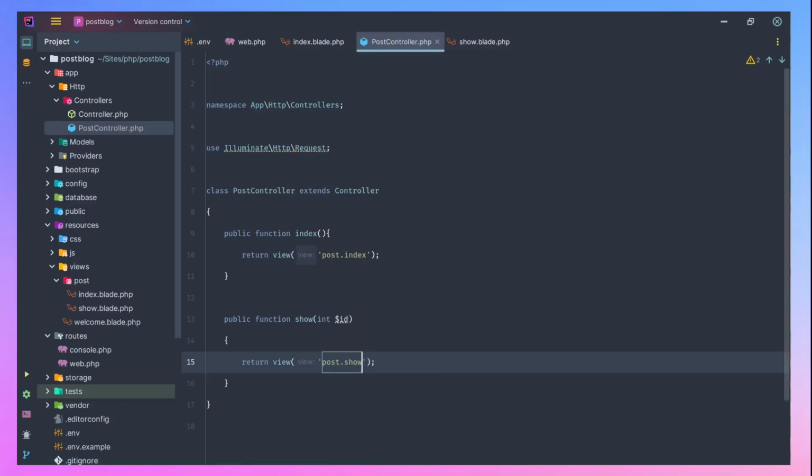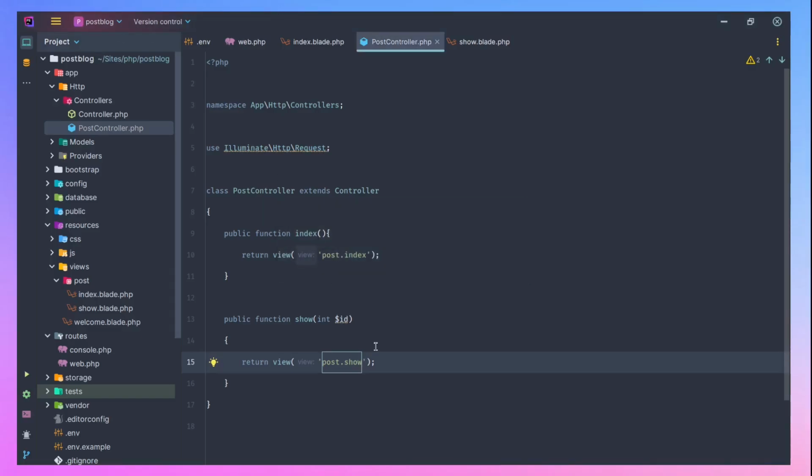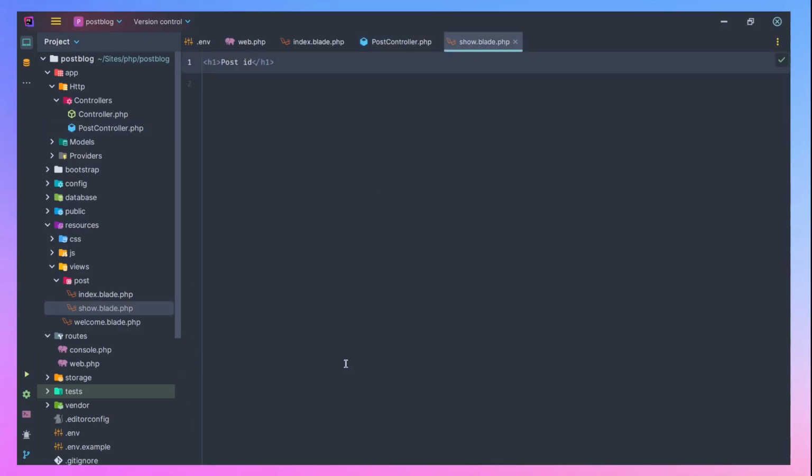Go back here. Now let's refresh so you can see the post ID. Now you'll notice that we should be able to use this. That is, there should be a way for us to pass whatever we have in the controller to the view, to let the view be aware of that variable. Since we have it here now, we should be able to use it here. It's going to give an error, but let's just try it out.